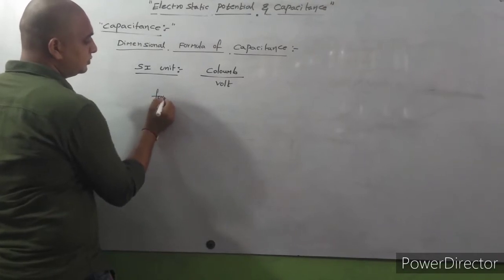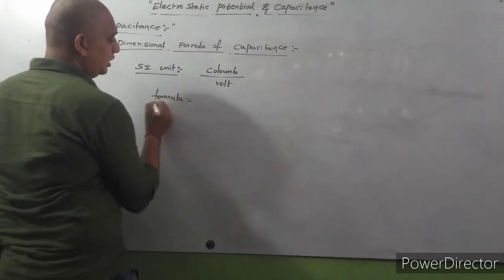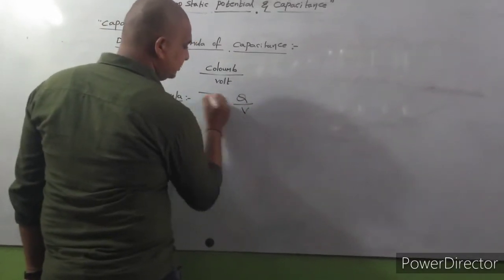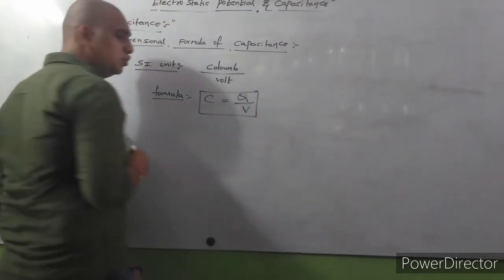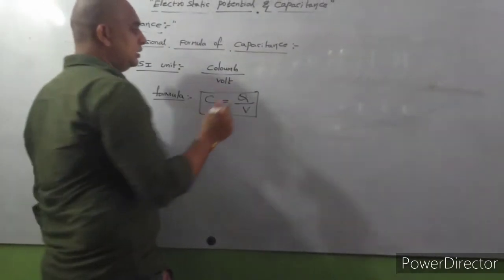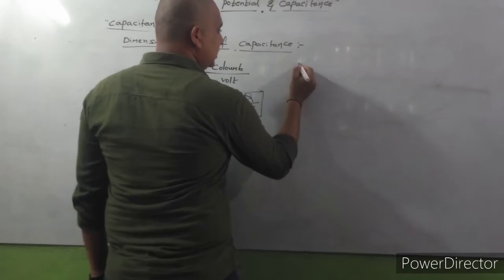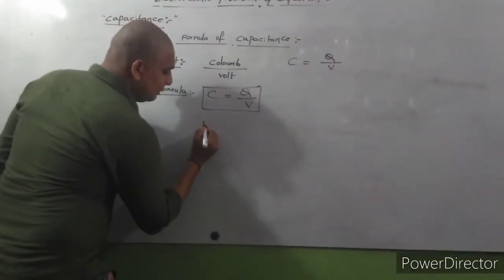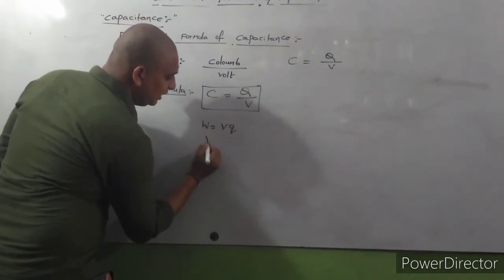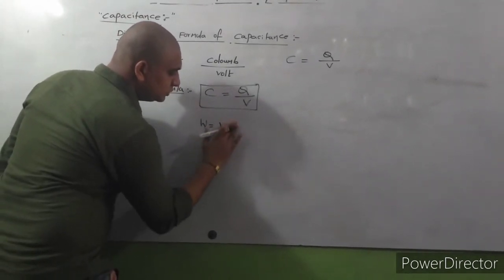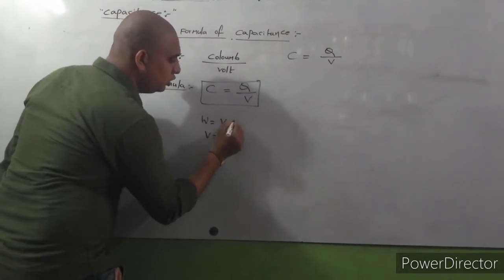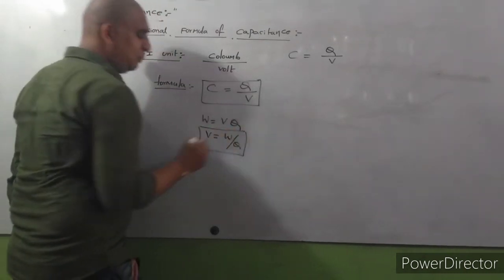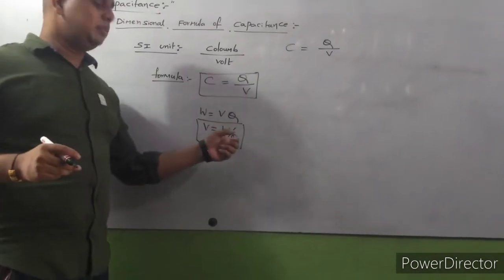What is the formula? Capacitance C is equal to Q by V. And here observe carefully, C is equal to Q by V. You know that W is equal to VQ, then V is equal to W by Q. So electric potential is nothing but work done per charge.